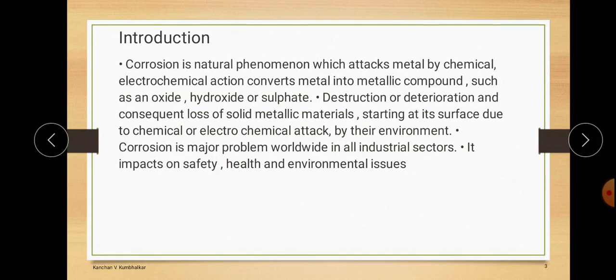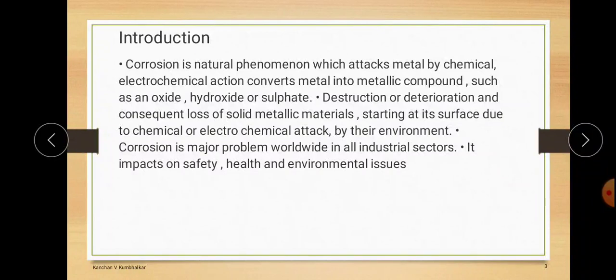For example, we take iron. Iron is a solid phase material, but when it is in contact with oxidizing conditions like air, moisture, etc., which are favorable for corrosion, then that iron gets converted into its iron oxide. And this oxidation procedure is nothing but corrosion. Rusting is a specific word for iron corrosion. But when we give a general statement, it is known as corrosion, for all the metals.